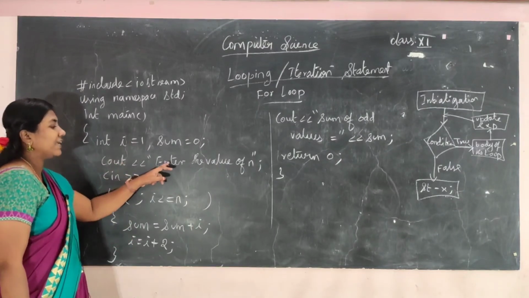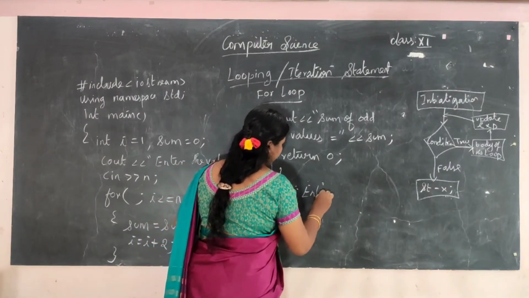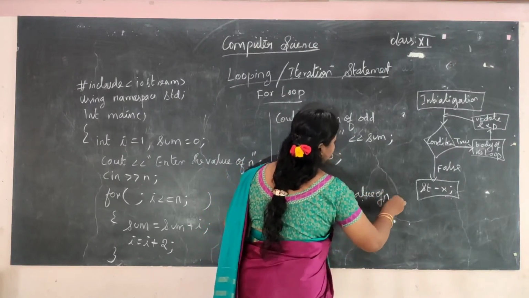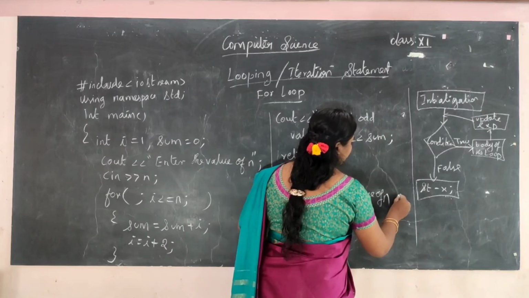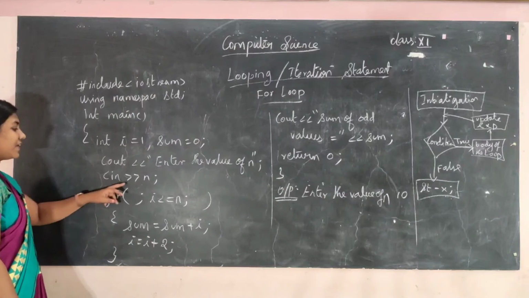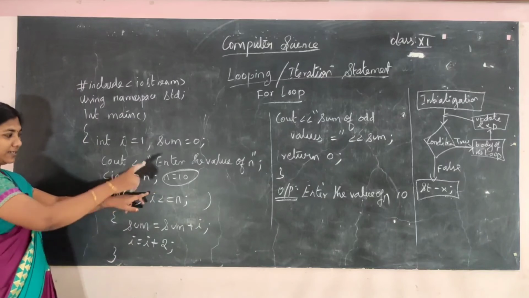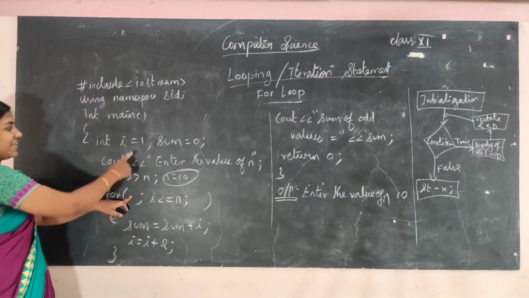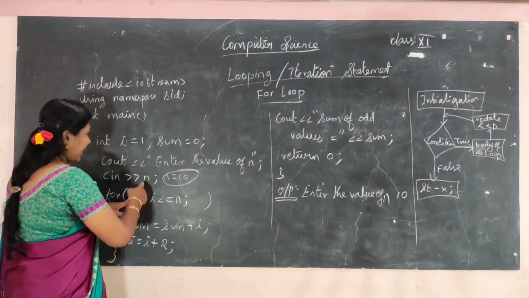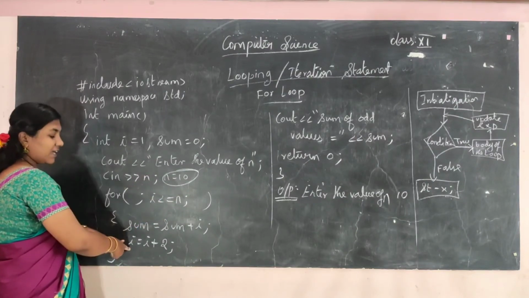First it will ask, enter the value of n. I will give, let me give it as 10. So I have given the value as 10. So n is equal to 10. First, what is the initialization? i is equal to 1. i less than or equal to n. So what is the value of i now? i is 1. 1 less than or equal to n, condition true. Then it will get inside the body of the loop.